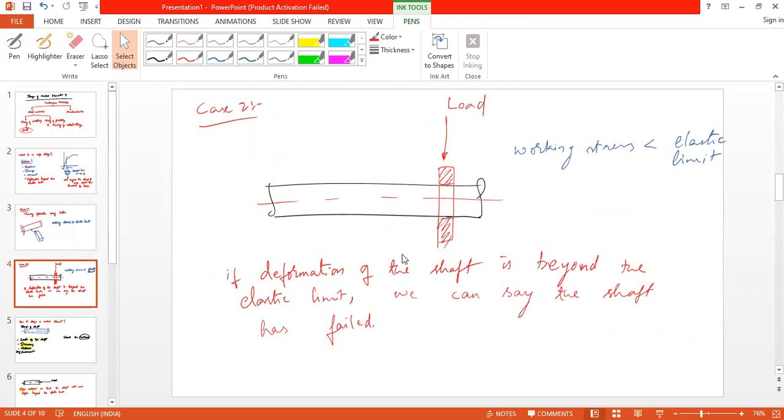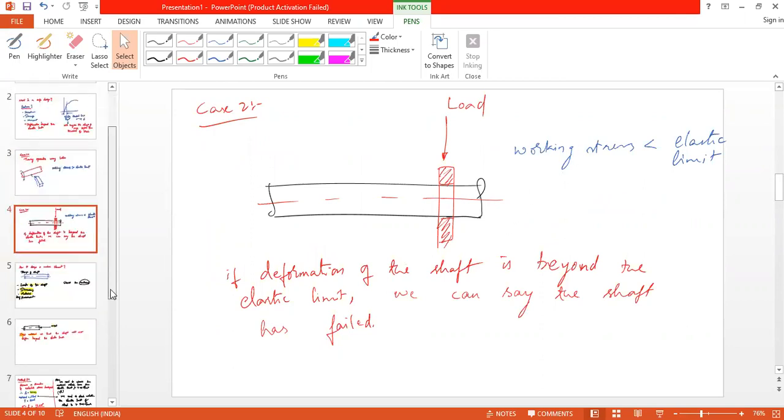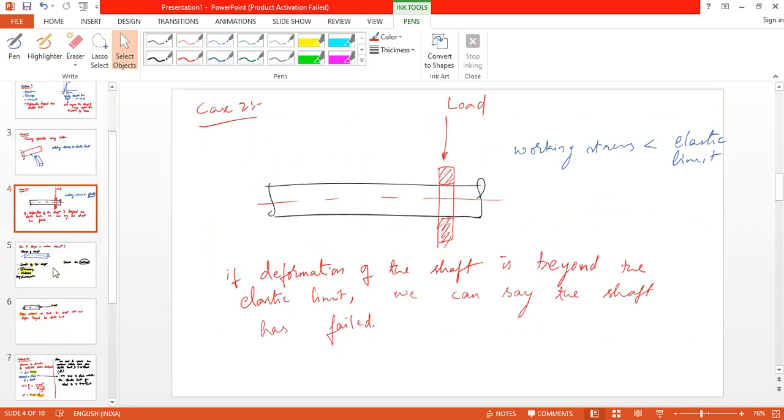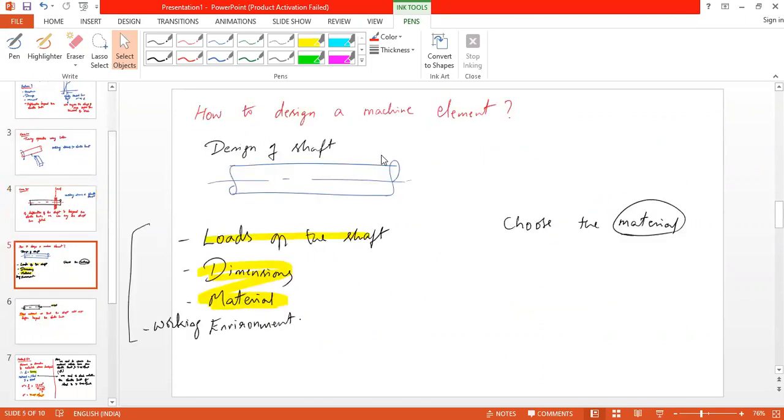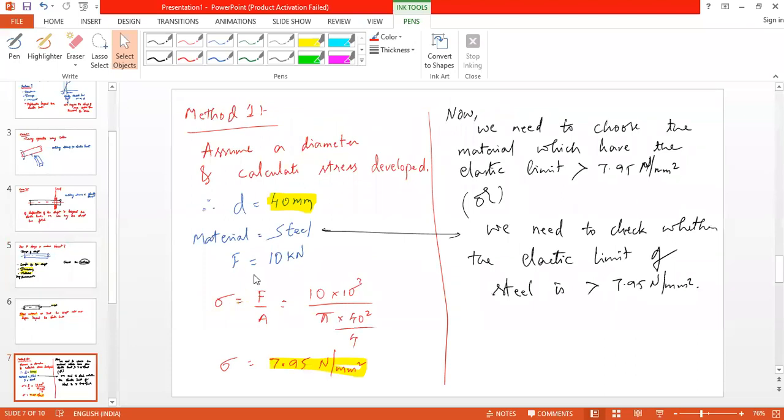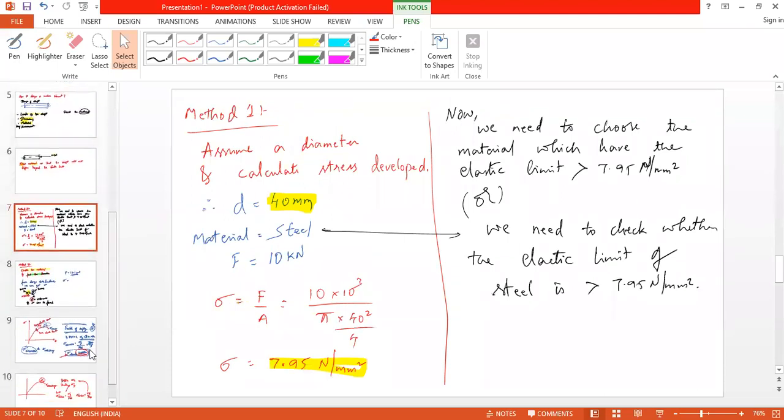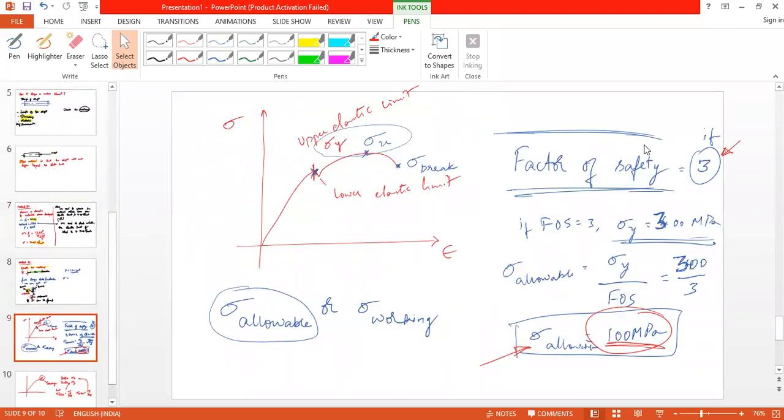Then we designed a component and you studied the procedure to design it. We need to consider load, dimensions, material, and environment. You studied two methods, and then the factor of safety and its use.